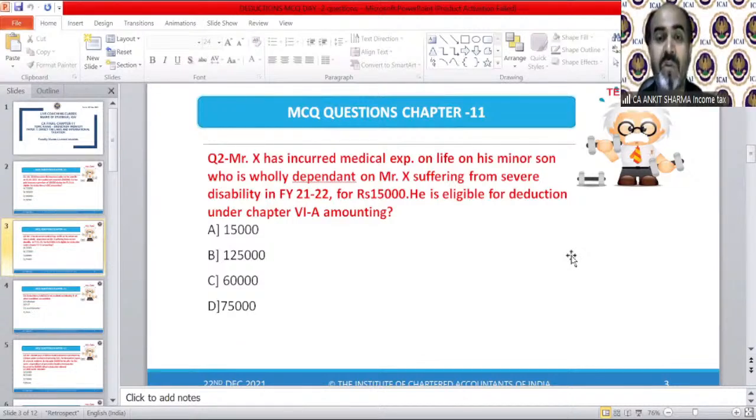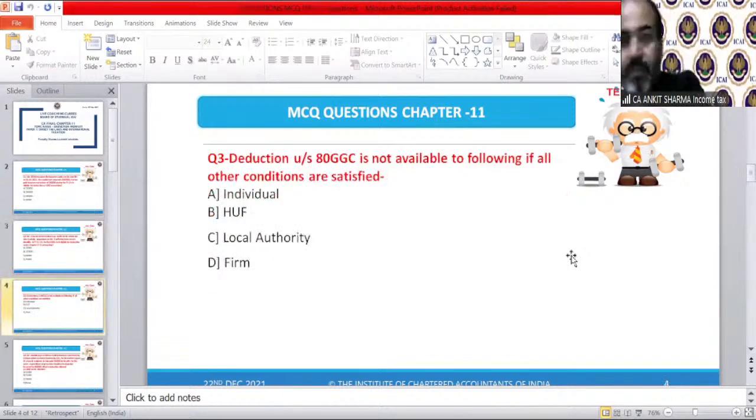Okay, moving on to our third question. Deduction under section 80GGC is not available to the following if all other conditions are satisfied. You need to tell me, deduction under section 80GGC is not available to the following if all other conditions are satisfied. You have to answer me, and very quickly, because it's a very simple question for you.